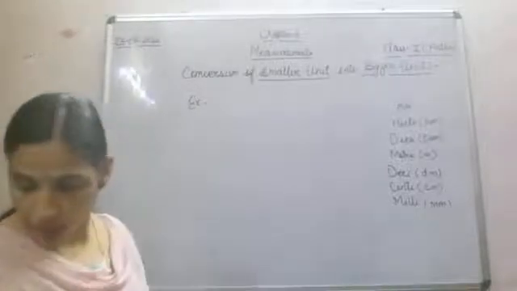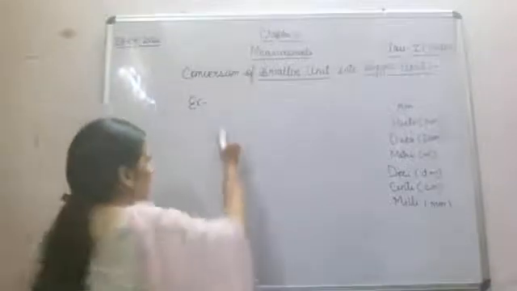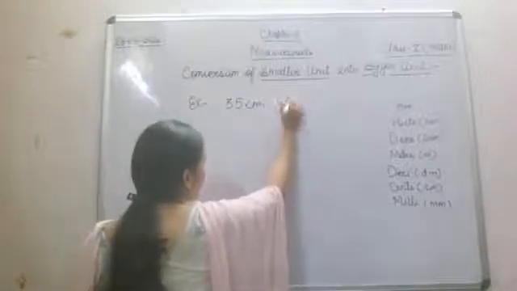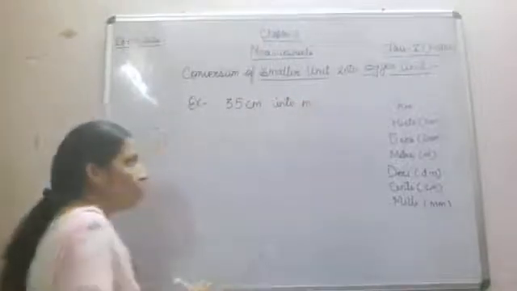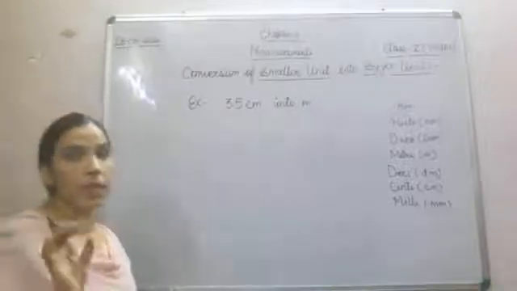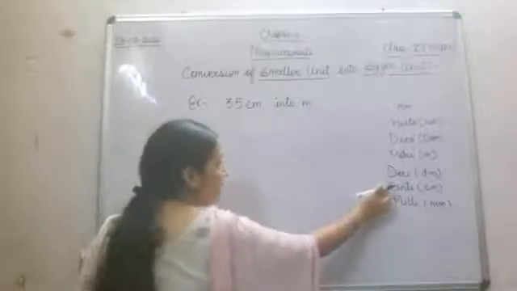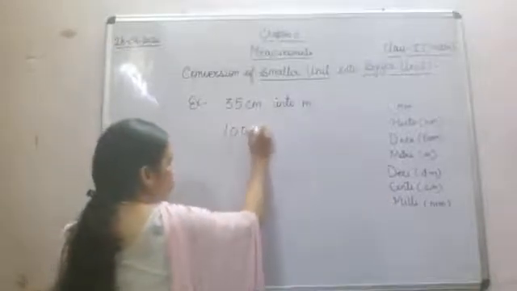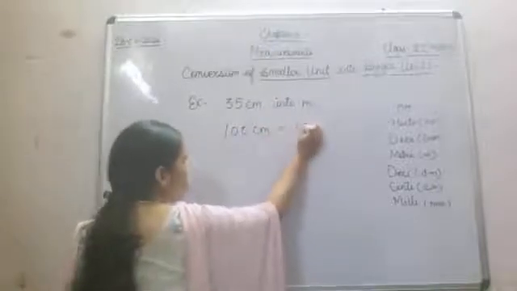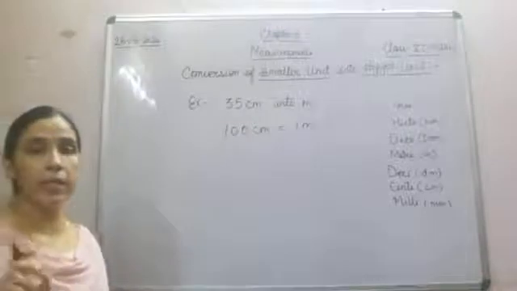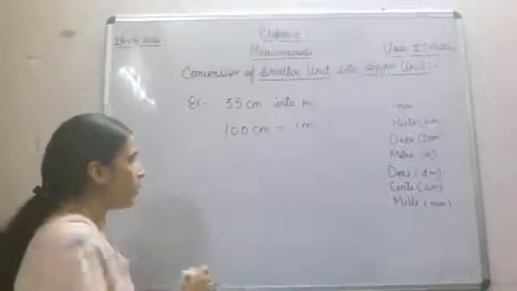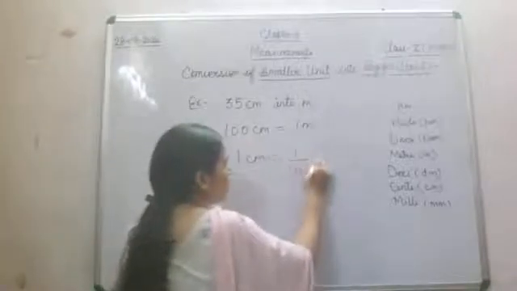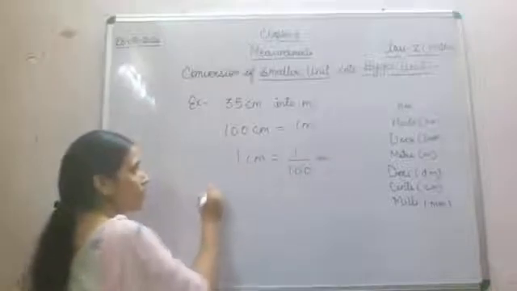Now next is 35 centimeter. Convert 35 centimeter into meter. Now what we will do? How many centimeter make 1 meter? See here, 1 and 2, 2 steps are there, then your meter will be formed. It means 2 steps means 2 zeros. 100 centimeter is equal to 1 meter. Now what we will do next? Now 1 centimeter is equal to 1 by 100 meter.